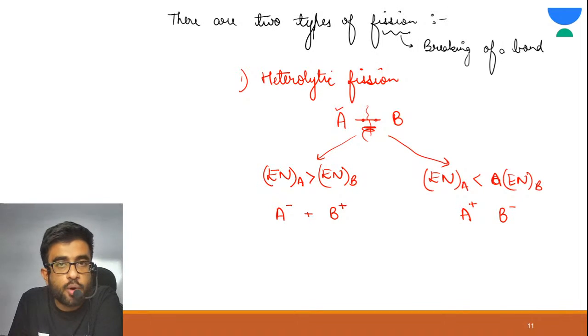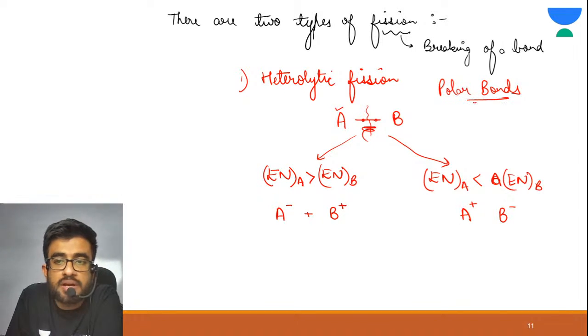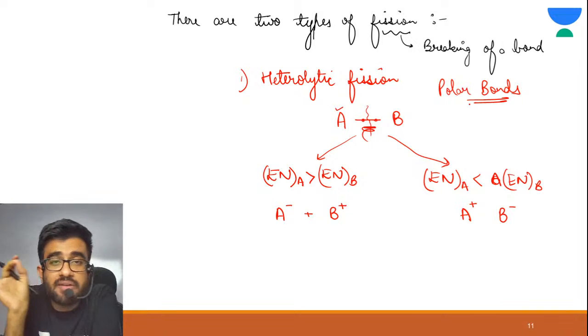Are you getting my point? Whose electronegativity is more will acquire negative charge and the other one will acquire positive charge. So these types of bonds where there is electronegativity difference are known as polar bonds.